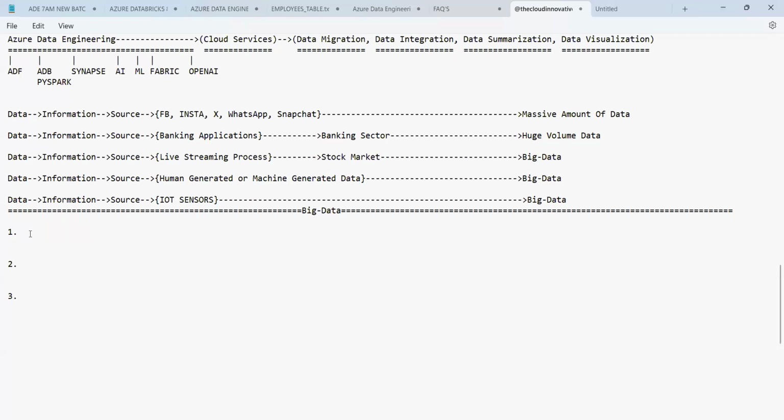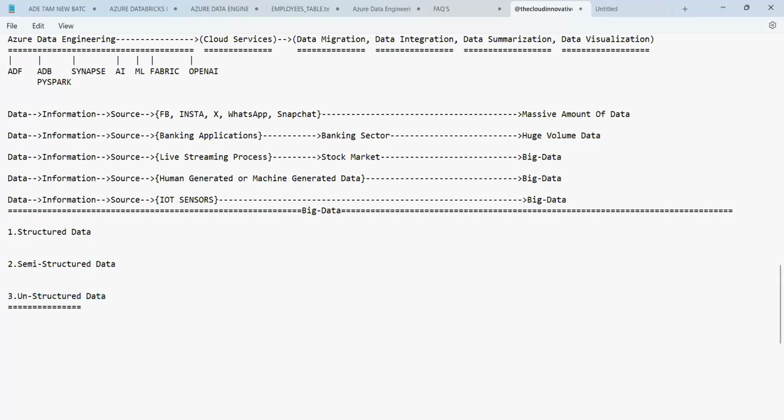The first one is structured data, the second one is semi-structured data, and the third one is unstructured data. So these are the three different categories of data.